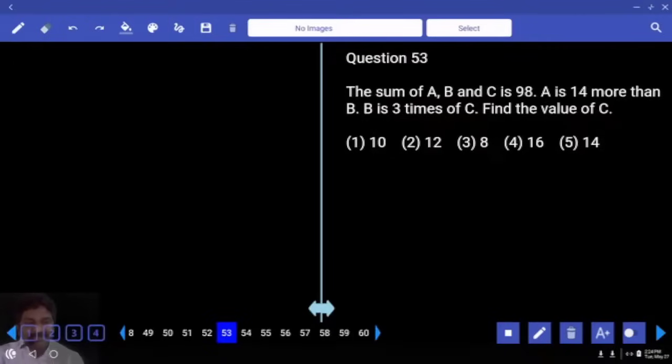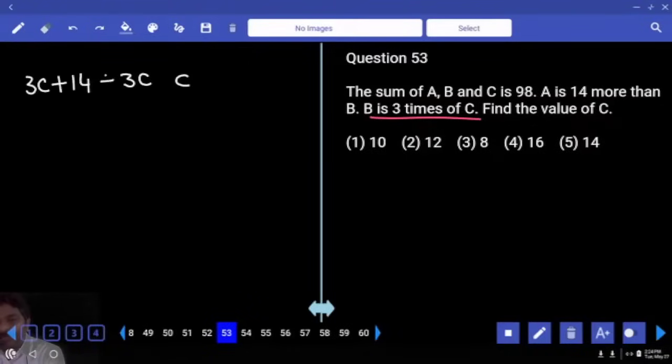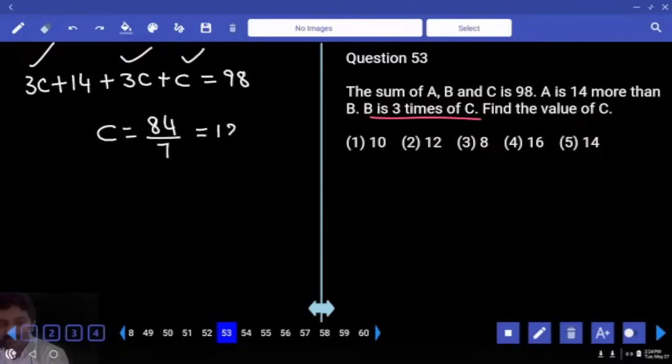The sum of A, B, C is 98. A is 14 more than B. B is 3 times of C. Find the value of C. C is C. B is 3 times of C, which is 3C. A is 14 more than B, 3C plus 14. Sum of A, B, C is equals to 98. 14 goes to the other side. How much? 3C, 3C, C. Then C will be divided by 7, 12.